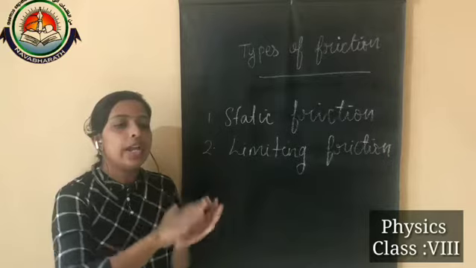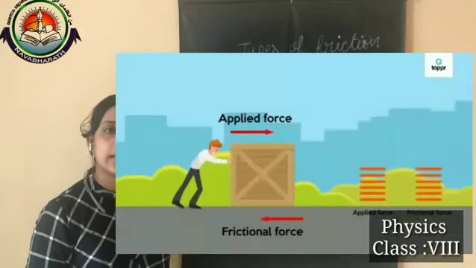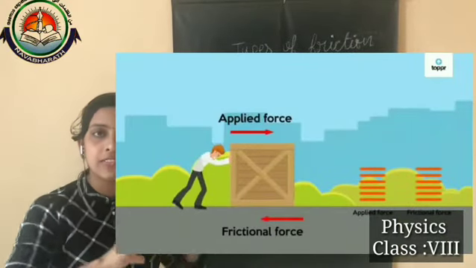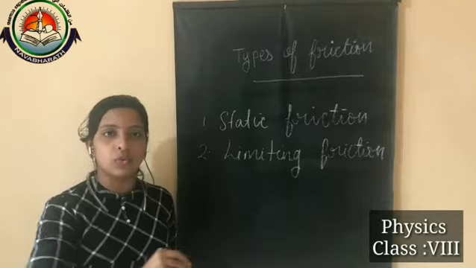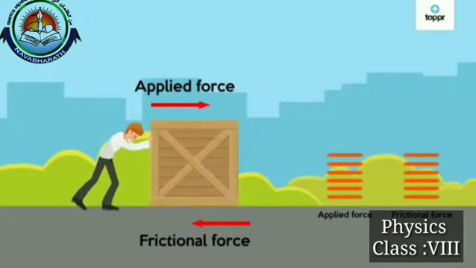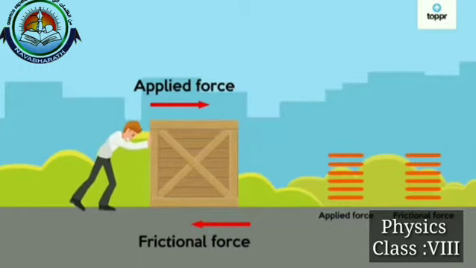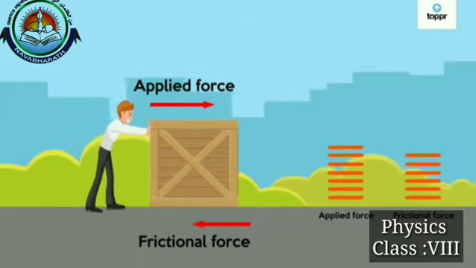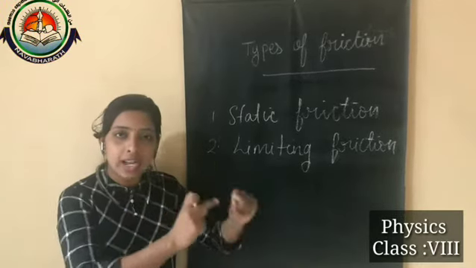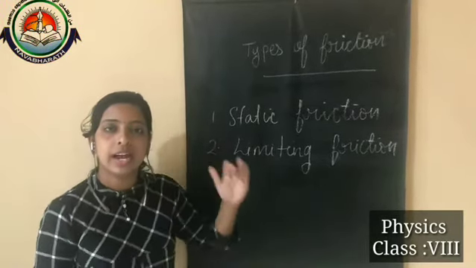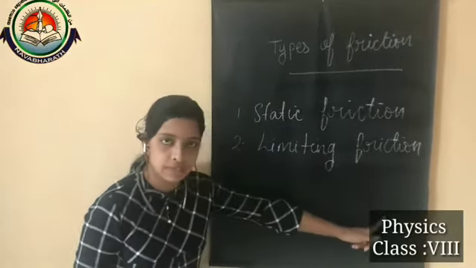Here you can see the same person pushing the heavy box with greater force compared to the first case. He again pushes that box, and in that case the box just starts to move.